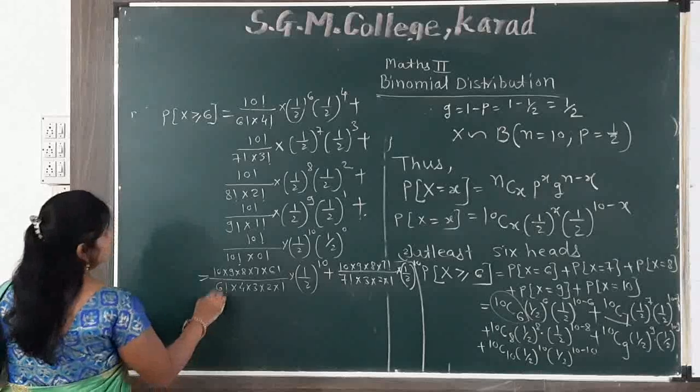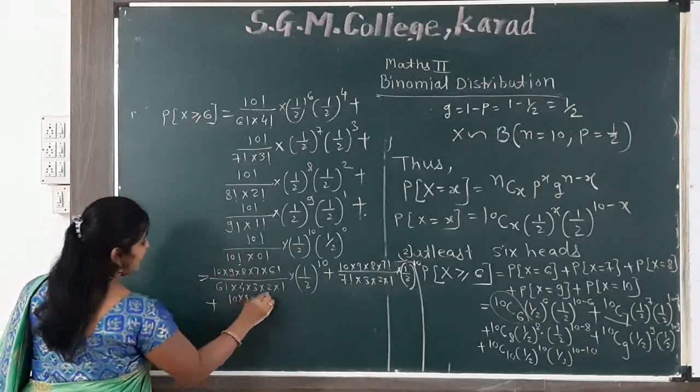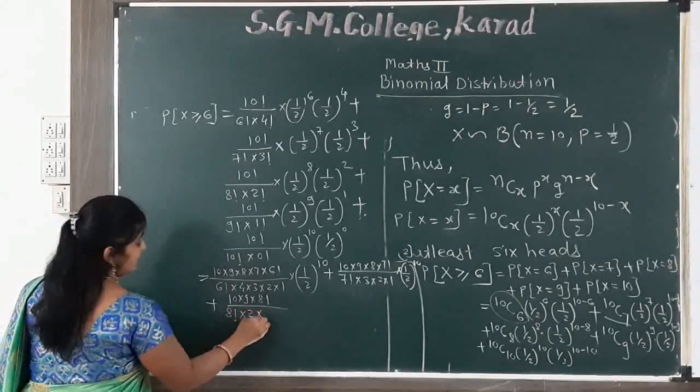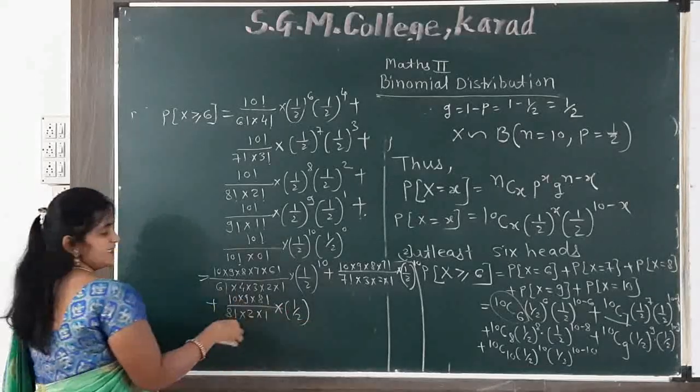Again for this, 10 factorial multiply 9 factorial multiply 8 factorial divided by 8 factorial multiply 2 factorial multiply 1, multiply (1/2)^10.